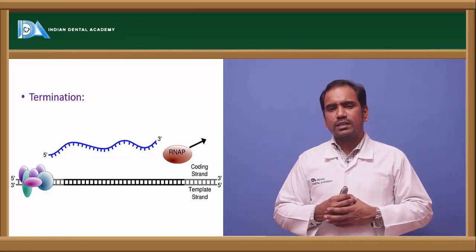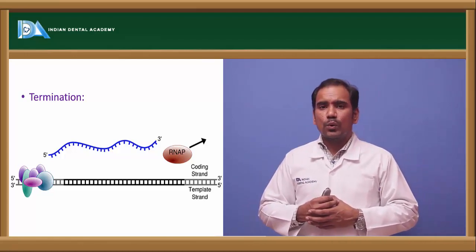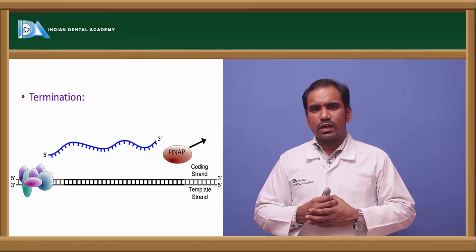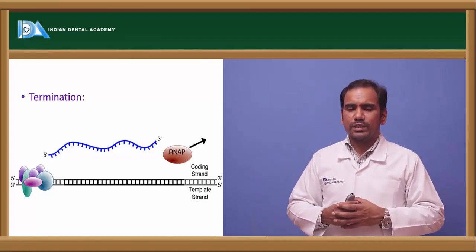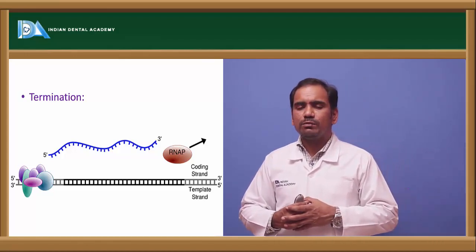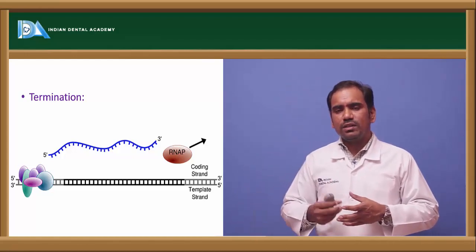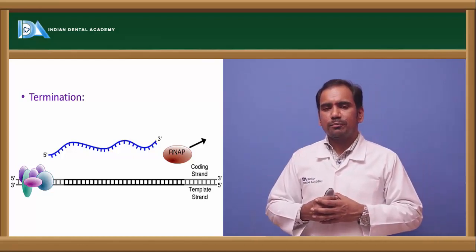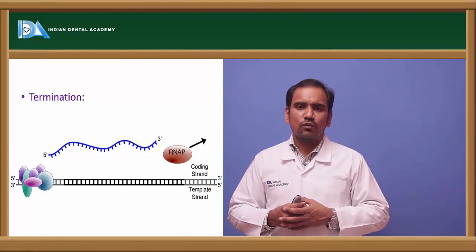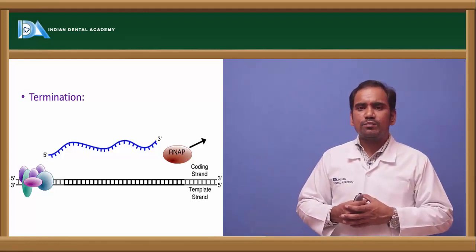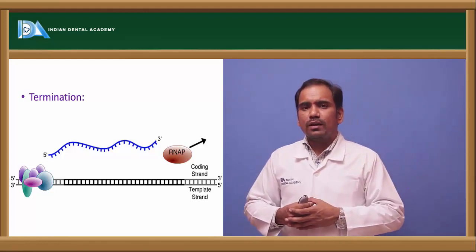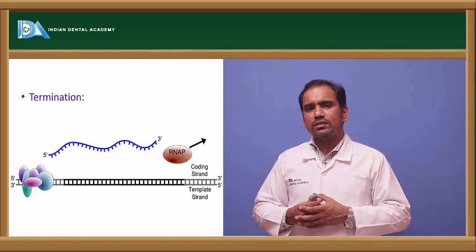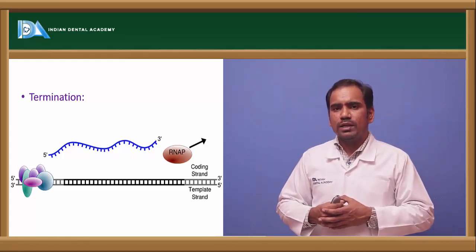Here the termination occurs in two ways. One is rho independent termination, and another is rho dependent termination. In rho independent termination, there is a particular sequence which results in hairpin structure formation, that is called a palindrome sequence. So that's how rho independent termination occurs, due to formation of a palindrome sequence.